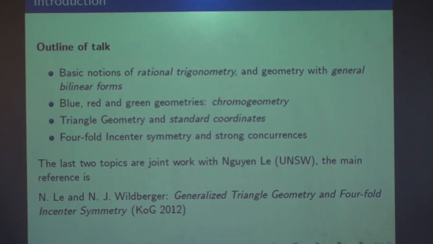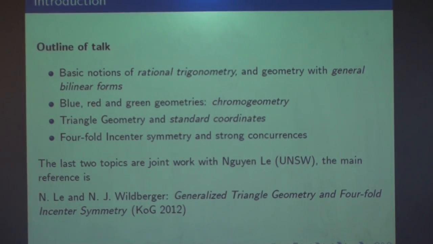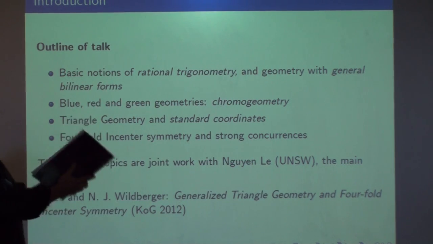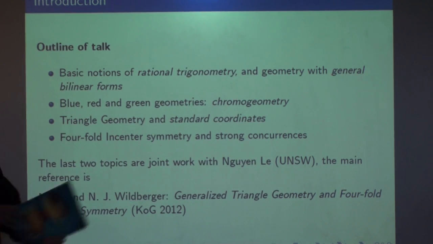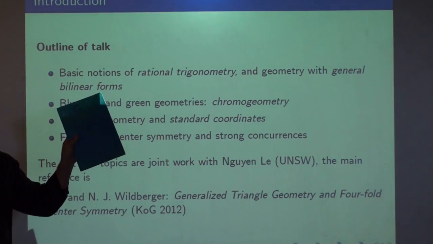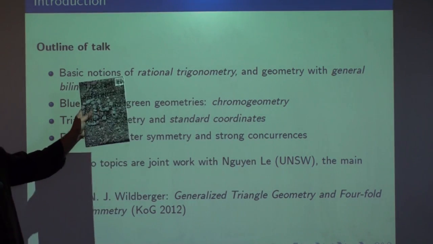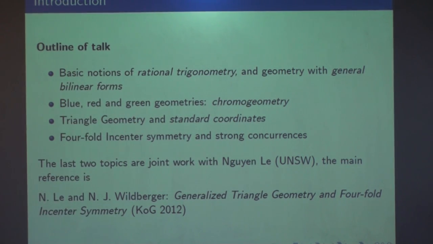And the main reference is this paper, which has just recently appeared, called Generalized Triangle Geometry and Fourfold In-Center Symmetry, and it appeared in KoG last year, which is arguably the world's most beautiful math journal. Let me give you some evidence for that. So this is the recent edition, okay? And it's a color journal, has lots of color diagrams. The beauty is enhanced by George Glaser's wonderful photographs on the covers. So it's the Journal of the Croatian Math Society. Well, I guess that's the most recent one. Anyway, have a look if you're interested.